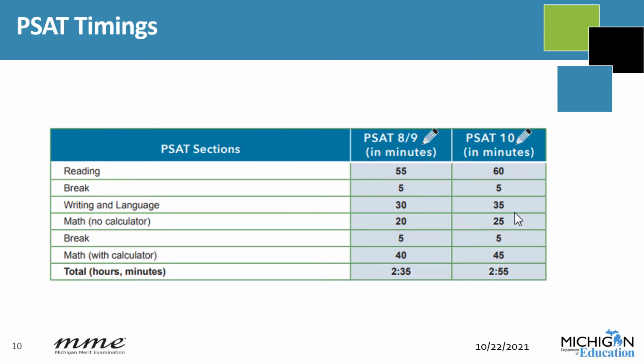The standard testing time for the PSAT 8-9 for grade 9 is 2 hours and 35 minutes, and testing time for the PSAT 10 is 2 hours 55 minutes. These times do not include pre-administration activities, and timings may vary for students receiving test accommodations.